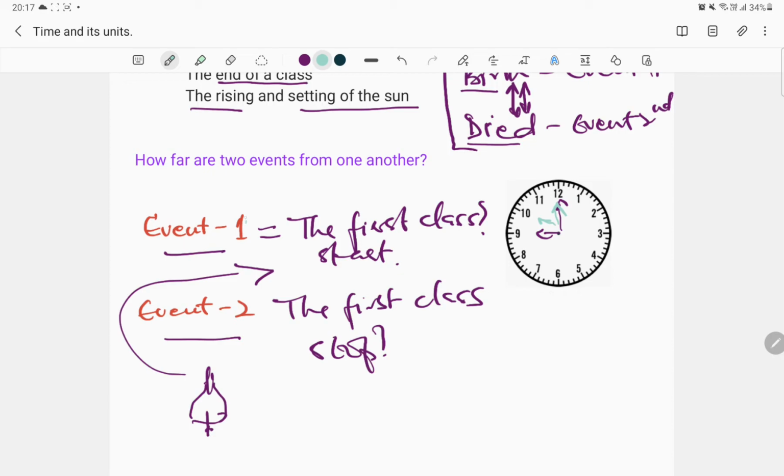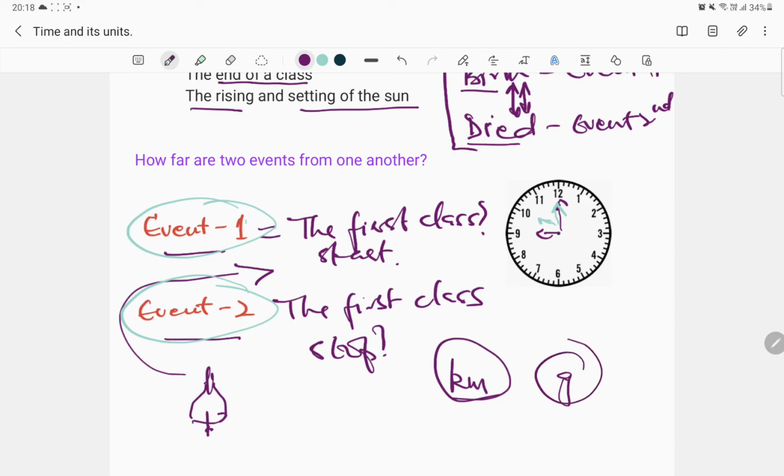So, what is the distance between the first event and the second event? Well, you cannot measure and describe this distance in kilometers because kilometers is the unit of length. You can also not say the distance between event 1 and event 2 is a few grams because gram is a unit of mass. So, we describe time in some different units.